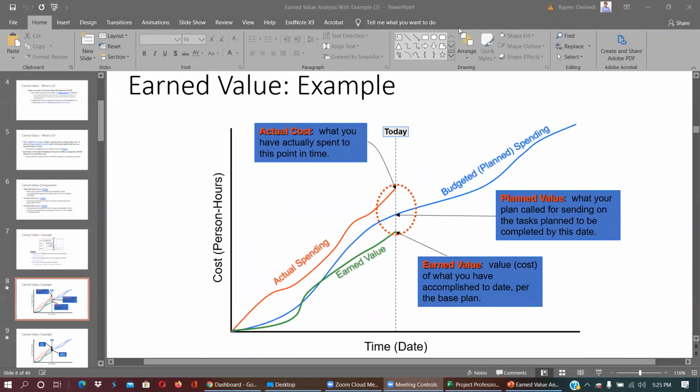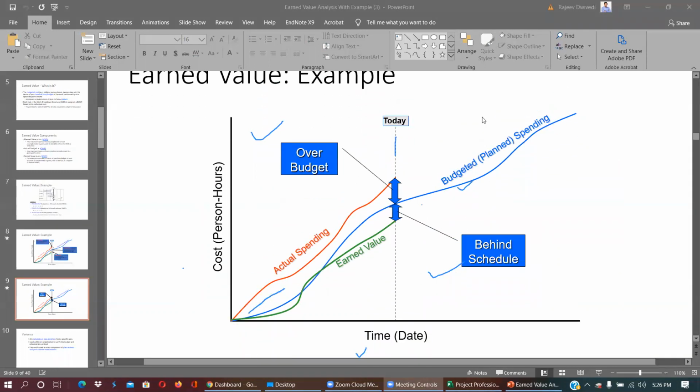So basically, if you can see this diagram, this is time versus cost. Here you can see this blue line is budgeted or planned. This red line is earned, or what you are actually performing. So this is planned value, earned value, and this is actual cost. If you plot these three things together, you can see, on a particular given day, you are going to check this.